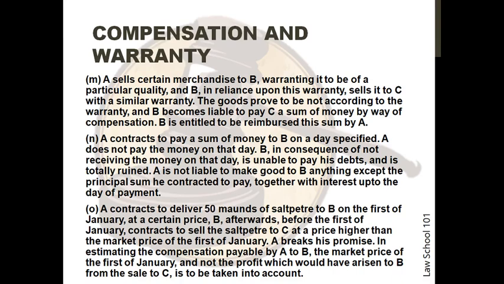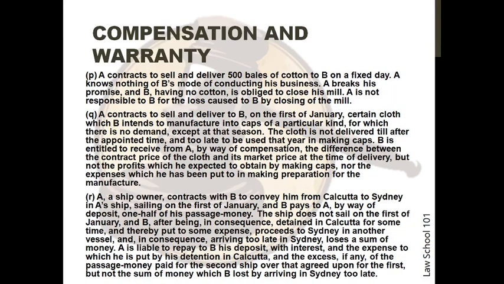The next situation is A contracts to sell and deliver 500 bales of cotton to B on a fixed day. A knows nothing of B's mode of conducting the business. A breaks his promise, and B, having no cotton, is obliged to close his mill. A is not responsible to B for the loss caused to B by closing his mill.